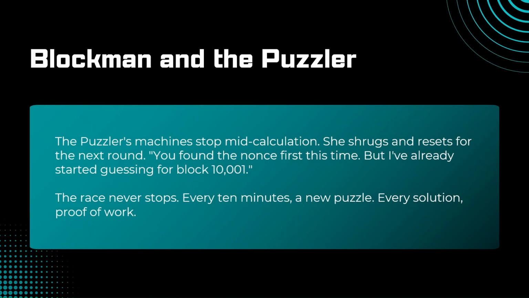The Puzzler's machine stopped mid-calculation. She shrugs and resets for the next round. "You found the nonce first this time, but I've already started guessing for block 10,001." The race never stops. Every 10 minutes, a new puzzle. Every solution, proof of work.